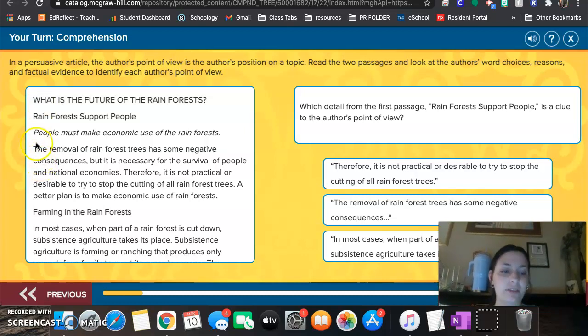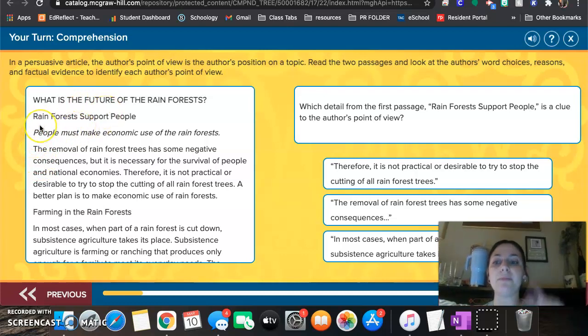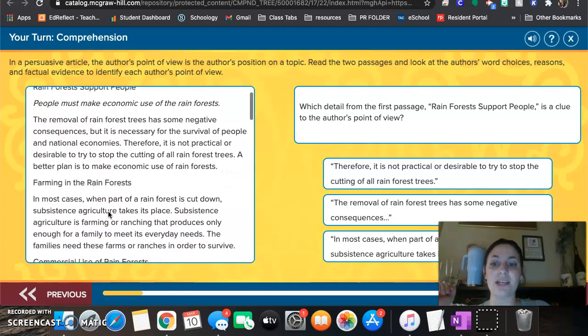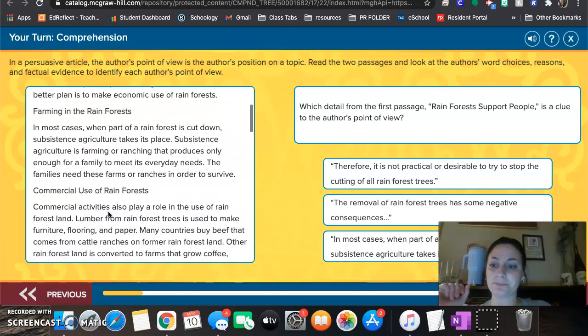And so it looks like we're given our point of view. It says rainforests support people. People must make economic use of the rainforests. Remember, economic means money. The removal of rainforest trees has some negative consequences, but it is necessary for the survival of people and national economies. Therefore, it is not practical or desirable to try to stop the cutting of all rainforest trees. A better plan is to make economic use of rainforests.